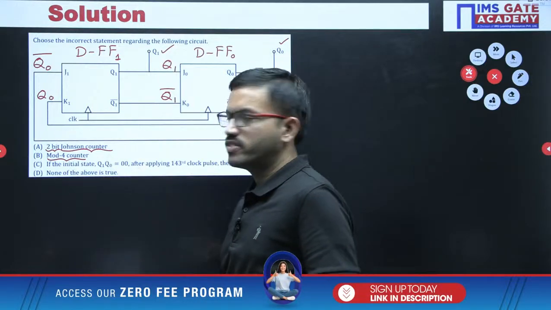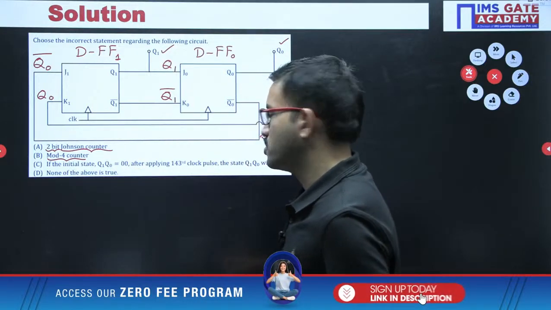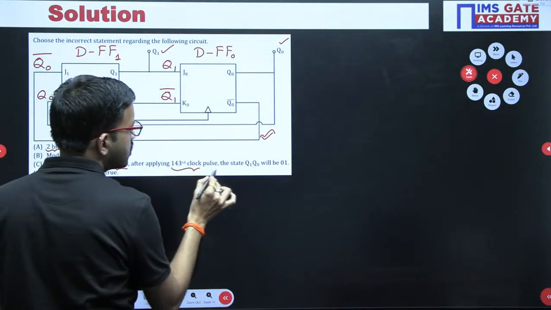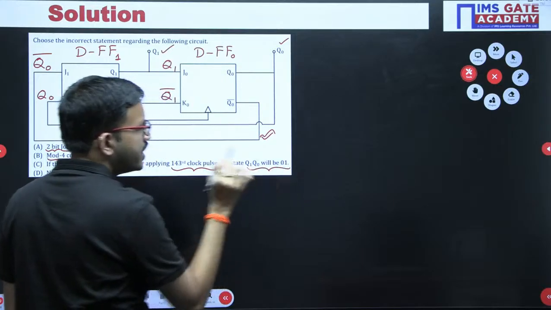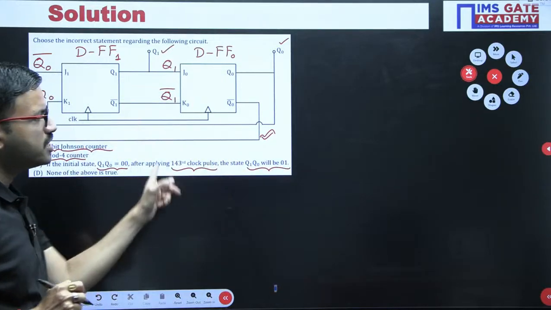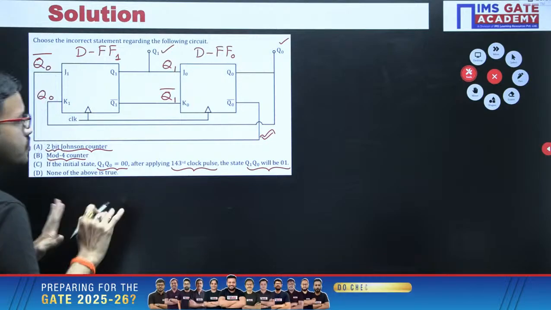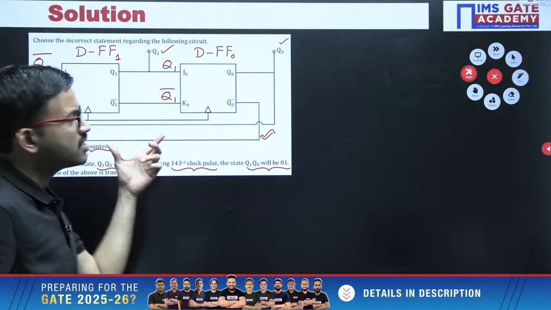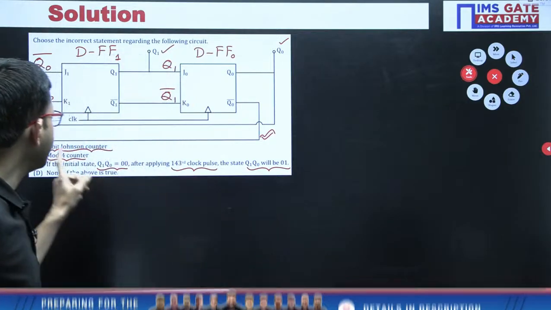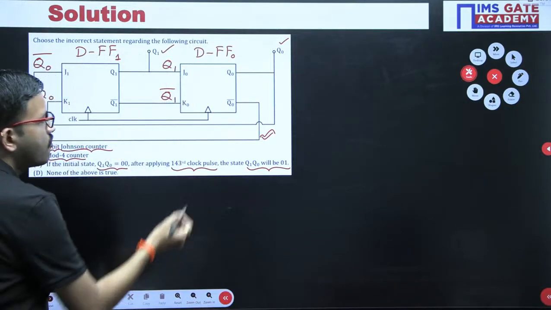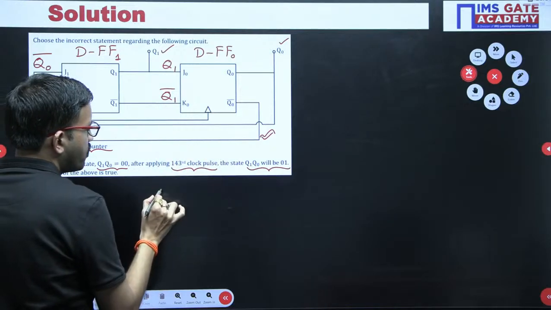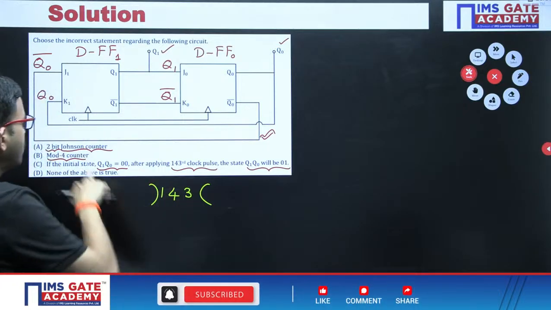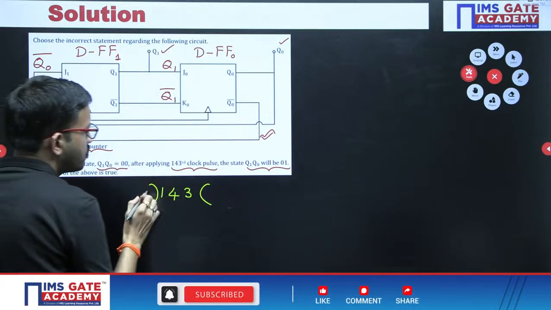Now, option C we have to verify. If the initial state is 0, 0, after applying 143rd clock pulse, whether you are getting this state or not. If you are getting, this statement is also correct statement only. So in order to answer these kind of questions, first of all, you should decide for the given circuit what is the mod value, and we already got the mod value as 4, right? Whatever the number of clock pulses they are asking, for that number you have to perform modular division operation with respect to the mod number you got for the given circuit.